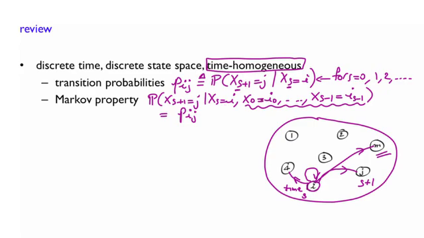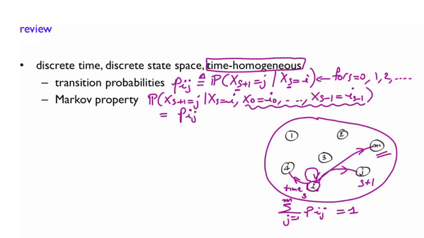Now note that these transition probabilities are really probabilities in the following sense. So you are in i, and then at the next time step, you will definitely jump with probability 1. And where you're going to jump will depend, but the summation of all possibilities has to sum up to 1. So the sum from j equals 1 to m has to be 1.